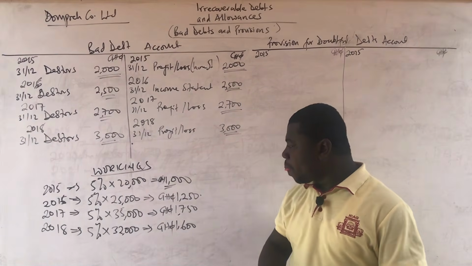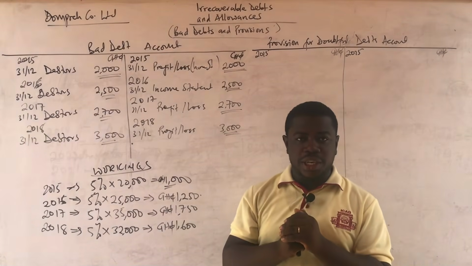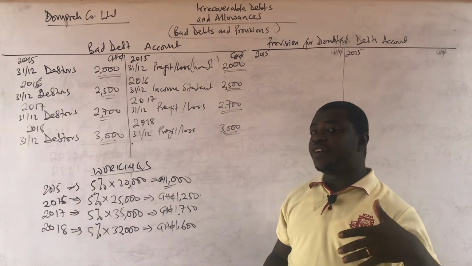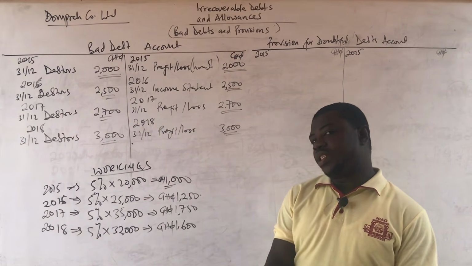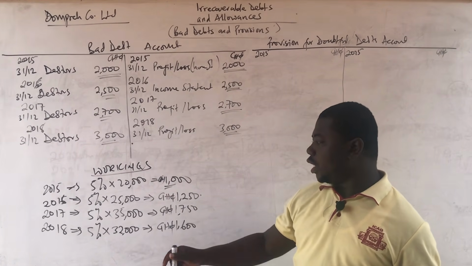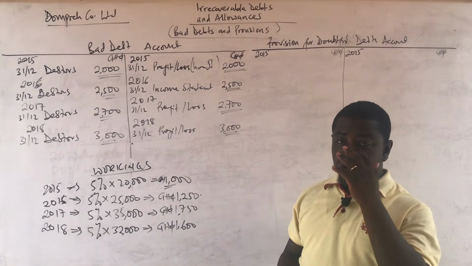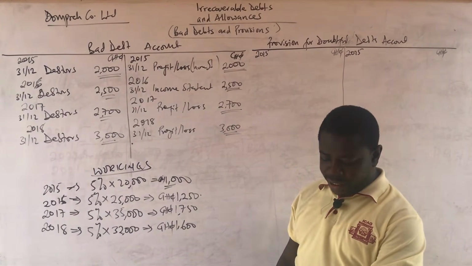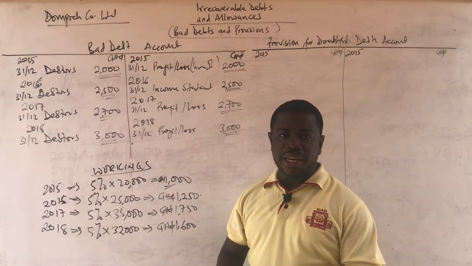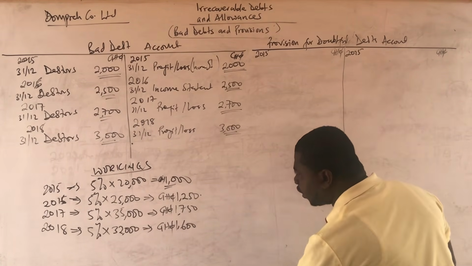All right, and so these are the figures that we are going to use to prepare the provision for doubtful debt account. Now remember that the percentages could have differed from year to year. The question was lenient enough to make it the same. It doesn't mean it could be the same throughout all questions. You may have each year's rate to be different. And there could be a year where they will tell you that bad debt for that year was not written off. So you have to take off that bad debt figure before you apply the rate. So you should be very vigilant on that. So yes, you have our provision for doubtful debt figures.